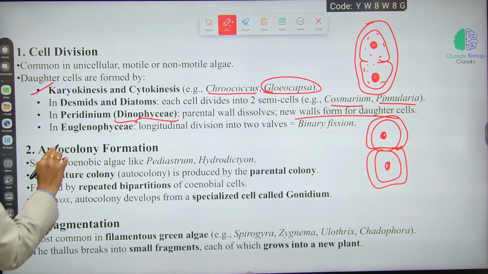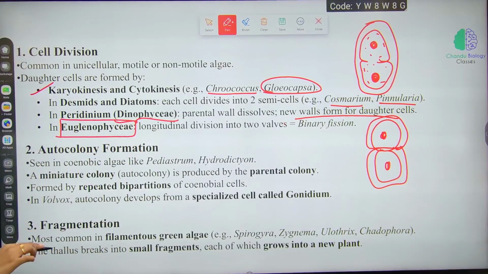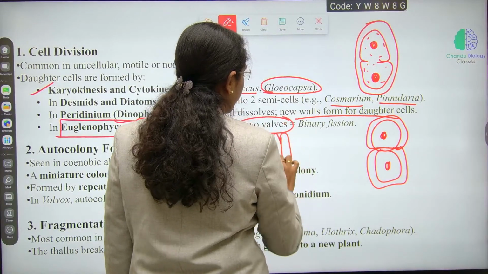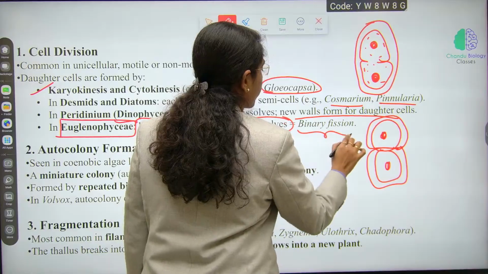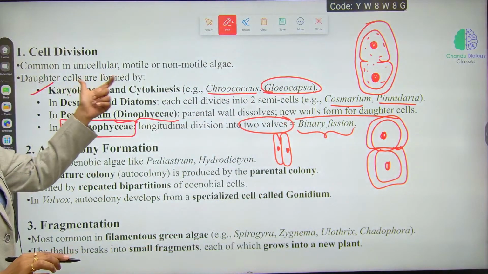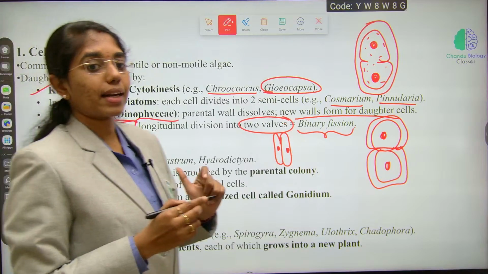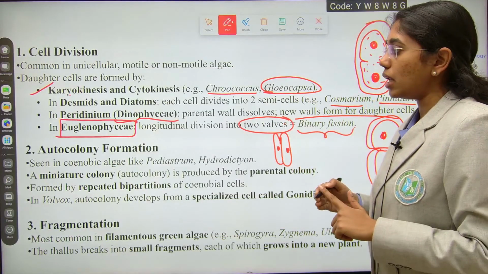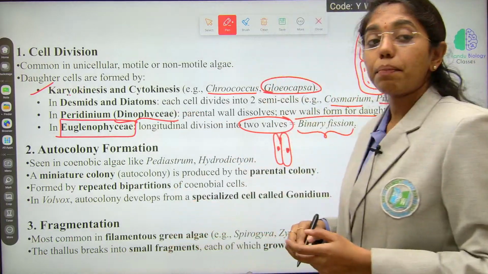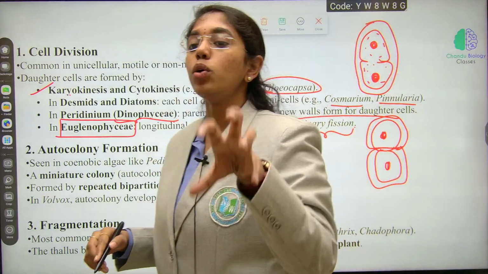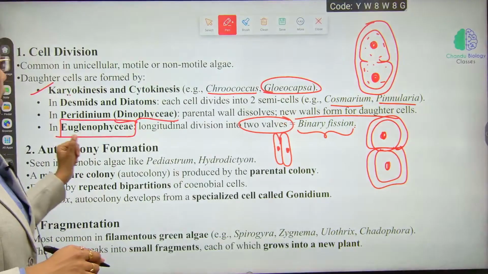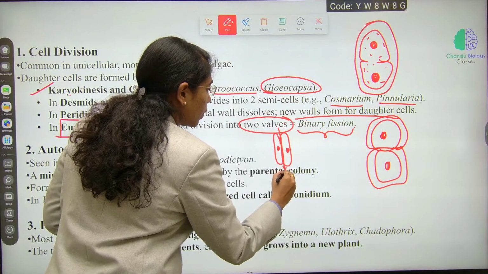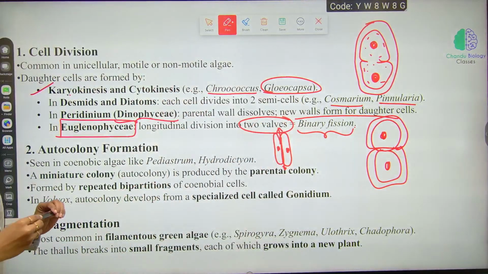In Euglenophyceae, longitudinal division will divide the cell into two valves. Fine, right? So, karyokinesis followed by cytokinesis in Chroococcus and Gloeocapsa. In desmids and diatoms, two semicells are present inside an individual cell. In Peridinium or Dinophyceae, the parental wall will dissolve and a new wall will form in the daughter cells. Then in Euglenophyceae, longitudinal division will divide it into two equal valves. Fine, right? In binary fission.